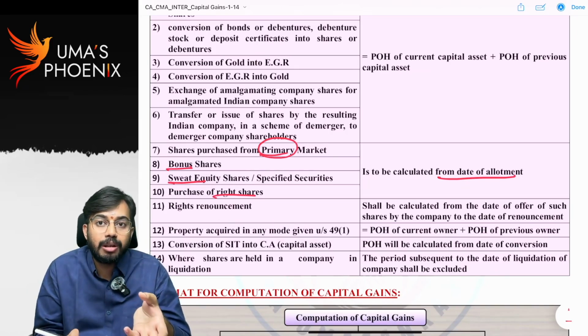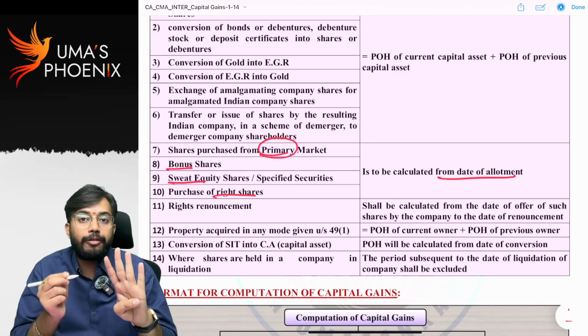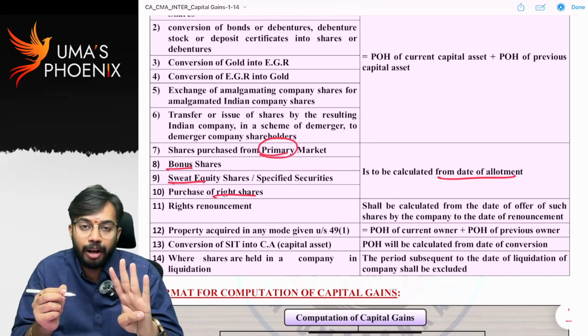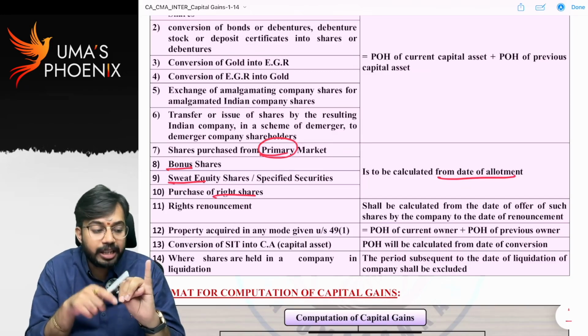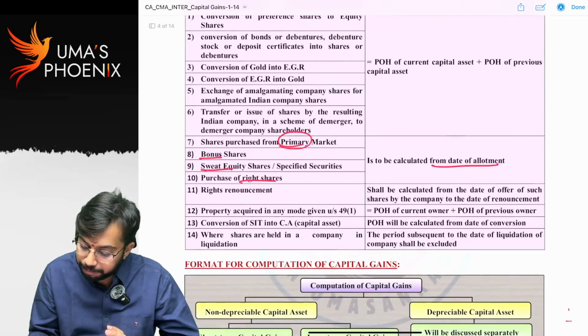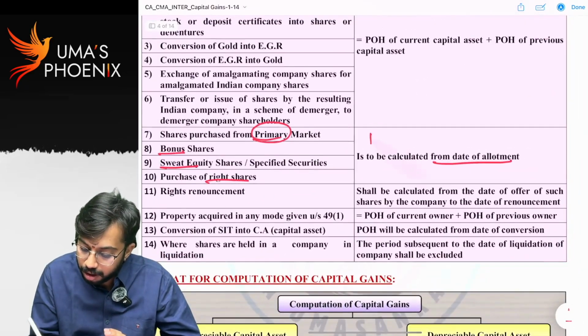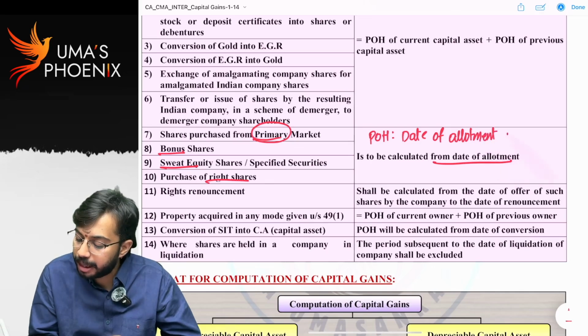Next, for bonus shares, sweat equity shares, for right shares. For these shares also, period of holding is required to be calculated from date of allotment. So in 4 cases, period of holding is required to be calculated from date of allotment. What are they? Shares acquired in primary market, bonus shares, right shares, sweat equity shares. For these 4 cases, period of holding will be calculated from date of allotment up to the date prior to the date of transfer.